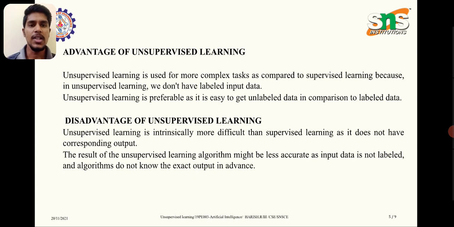Advantages of unsupervised learning. Unsupervised learning is used for more complex tasks as compared to supervised learning, because in unsupervised learning we don't have labeled input data. Unsupervised learning is preferable as it's easy to get unlabeled data in comparison to labeled data. Disadvantages of unsupervised learning. Unsupervised learning is intrinsically more difficult than supervised learning as it does not have corresponding output. The result of the unsupervised learning algorithm might be less accurate as input data is not labeled and algorithms do not know the exact output in advance.